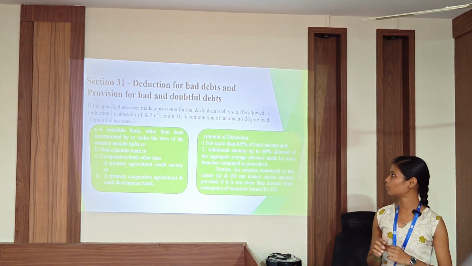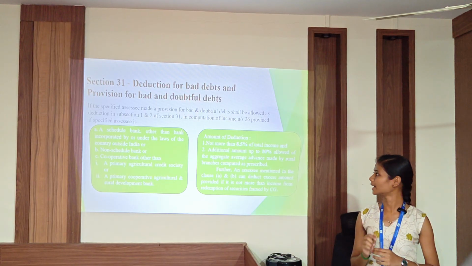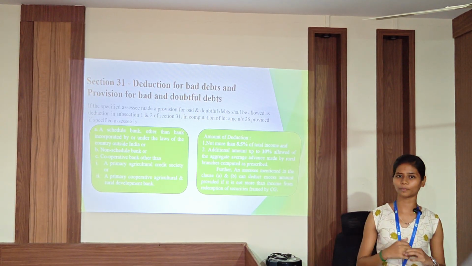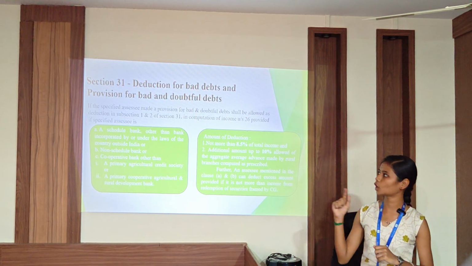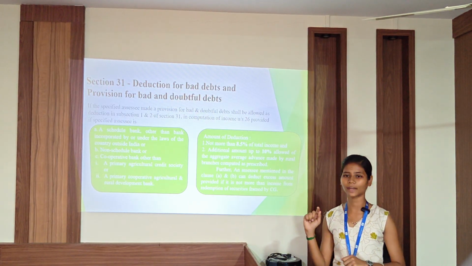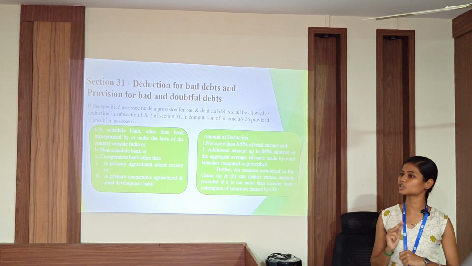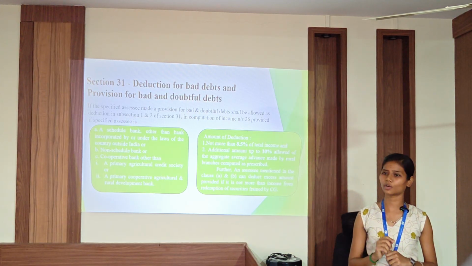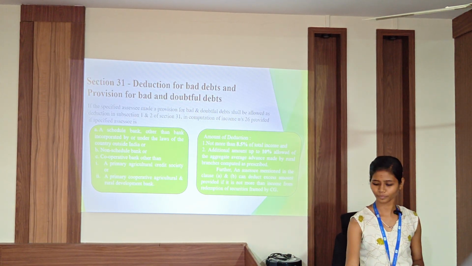Further, an additional amount up to 10% shall be allowed on the aggregate average advances made by the rural branches, computed as may be prescribed. Further, the assessee mentioned in clauses A and B, that is the scheduled bank and the non-scheduled bank, may deduct the excess amount, provided it shall not be more than the amount on the income of redemption of the security framed by the central government.